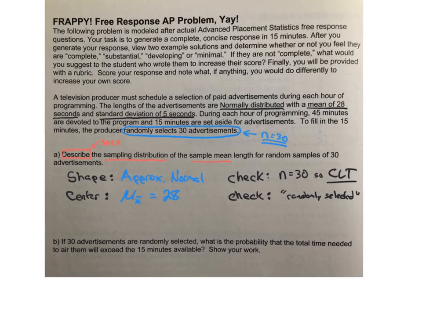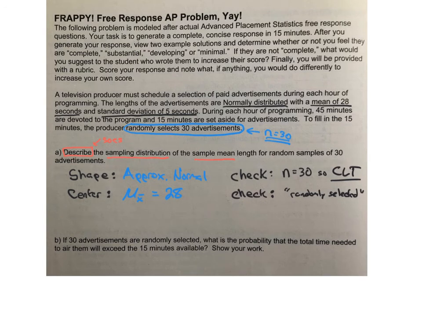Actually, you know what? I'm going to come back here just a minute because now that I'm looking at that, the shape is actually not approximately normal. Central limit theorem would guarantee approximately normal. It is actually normal. Why? Because they said the population was normal. So actually, I'm just gonna add this in here. I don't actually need the central limit theorem. I'm just gonna say pop is normal, because if it is normal already, then my sampling distribution will take on that same shape. Now, if it's not normal, the central limit theorem guarantees that it will start to become approximately normal, at that threshold of 30. Okay, I digress. Let's go back.